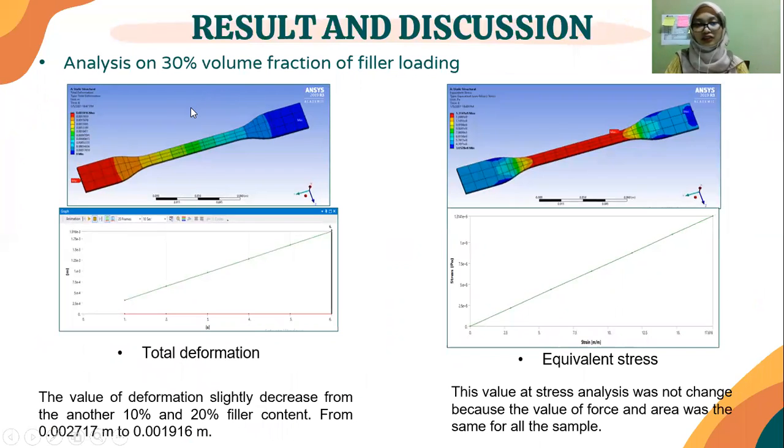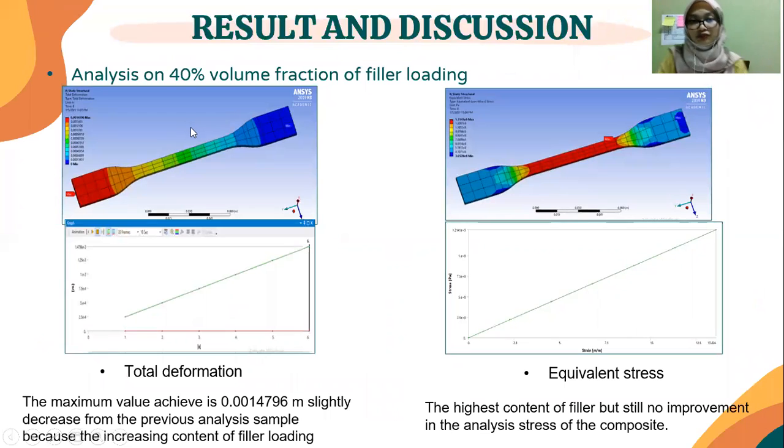Okay, the next analysis is on 30% volume fraction of pillar loading. It showed a slightly decreased amount of deformation from the previous result. The equivalent stress is still the same. For the 40% volume fraction, which is the highest volume fraction, it showed that the maximum value is achieved, but it is slightly decreased from the previous sample because of the dispersion of carbon dust on this sample, but the equivalent stress is still the same and has no improvement.